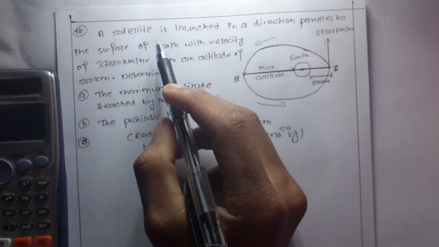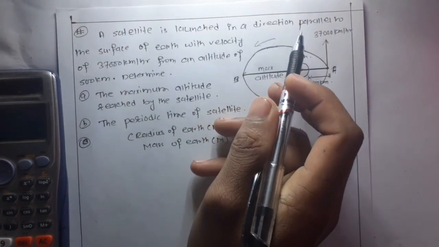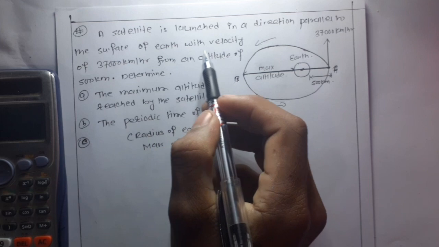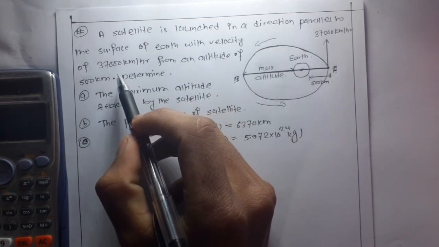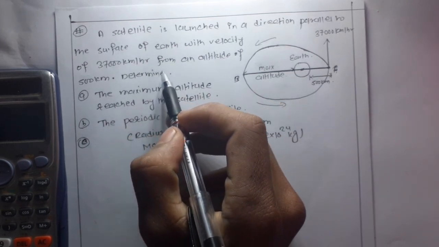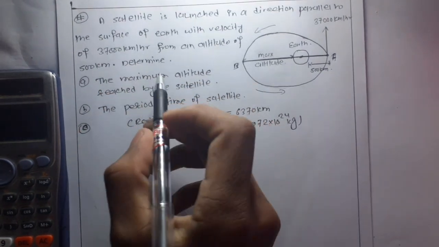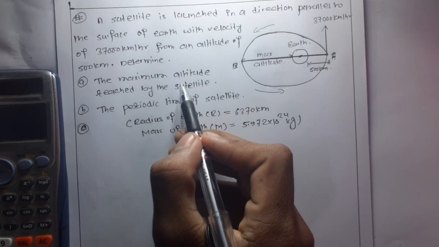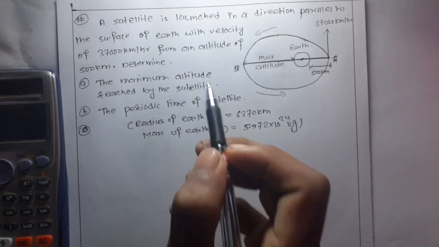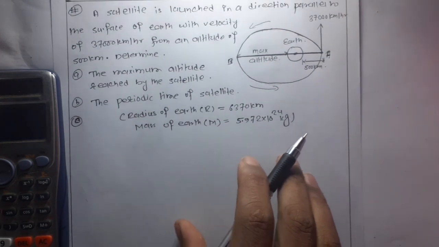So the question is, a satellite is launched in a direction parallel to the surface of Earth with velocity of 3700 km per hour from an altitude of 500 km. Determine the maximum altitude reached by the satellite and the periodic time of the satellite.